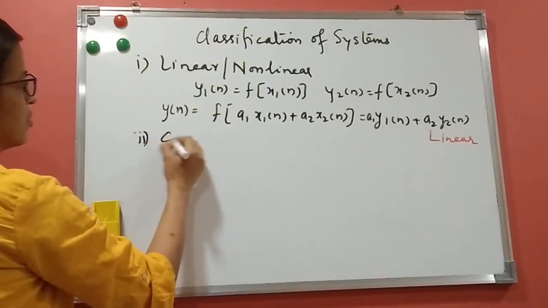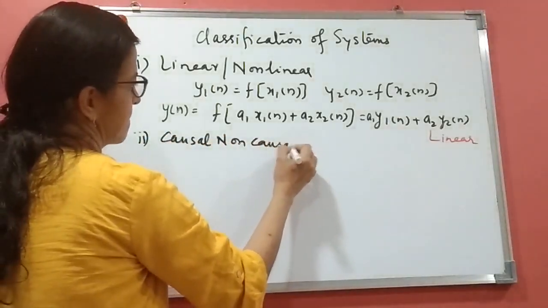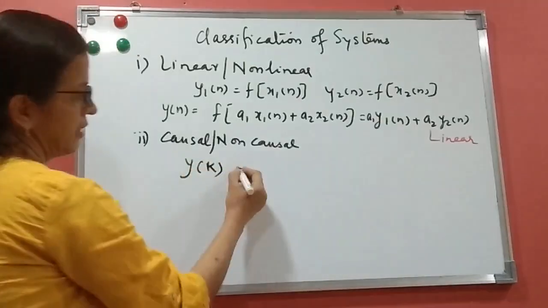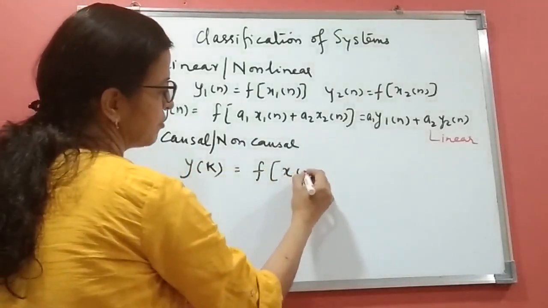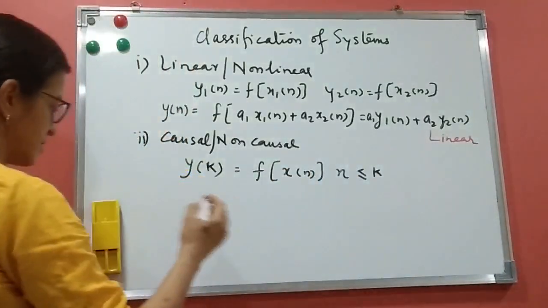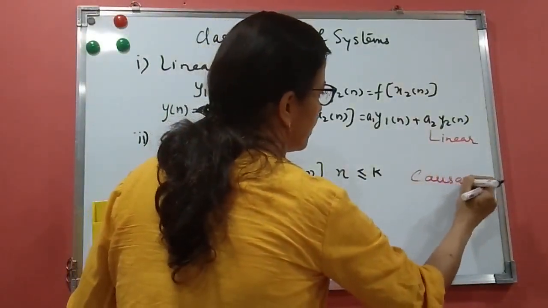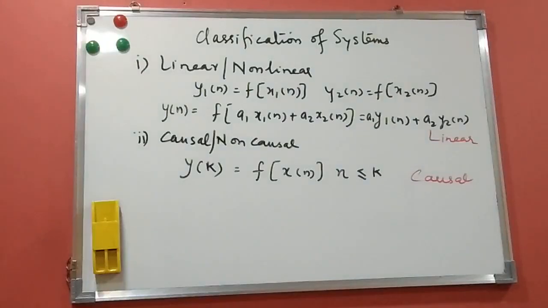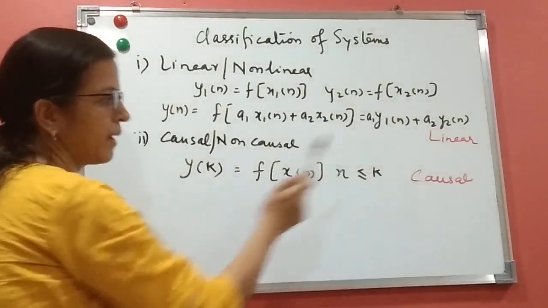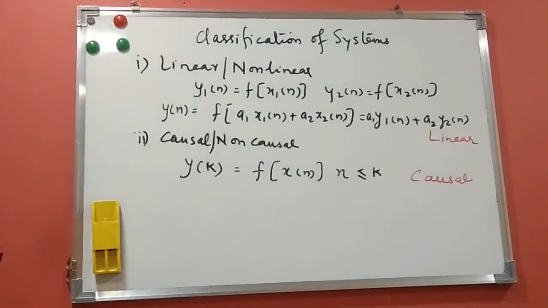Second one is causal and non-causal. If y of k depends on x of n for n less than or equal to k, the system is called causal. I already explained the definition in the last video: if the output at a particular point depends on the present and past values, the system is called causal.